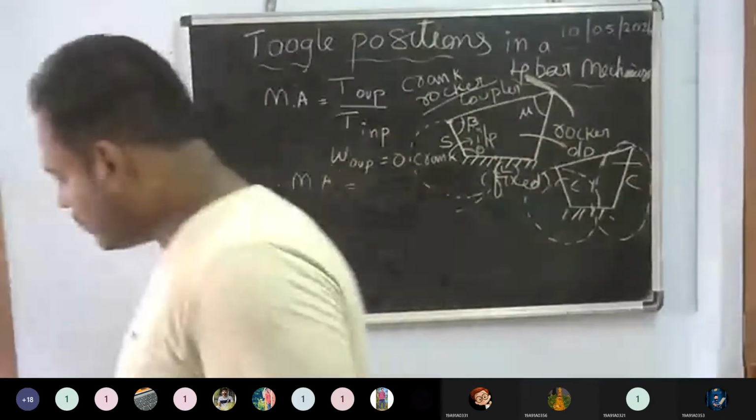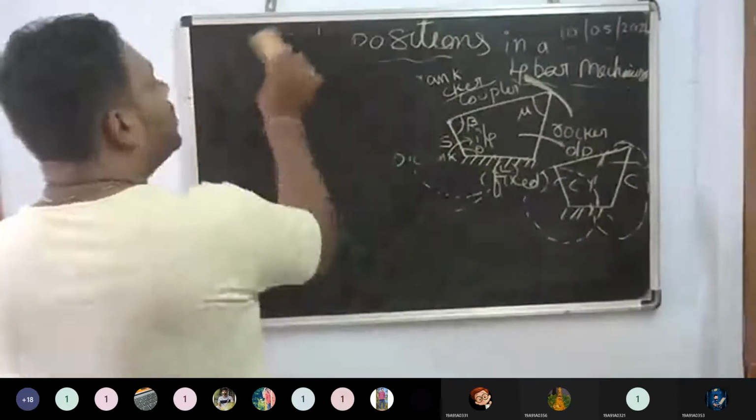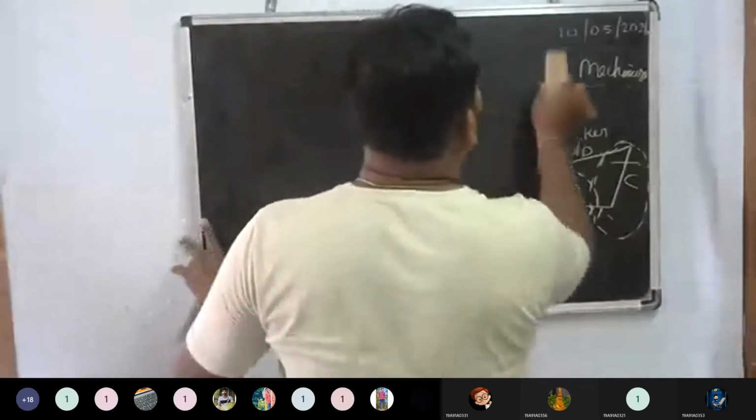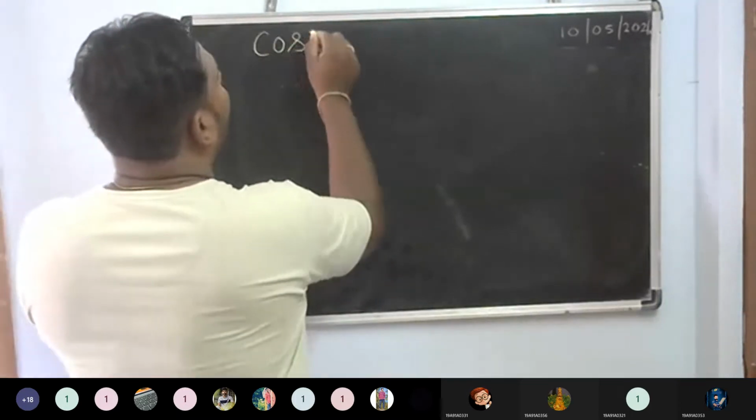Now we'll go on to the transmission angle in a 4-bar mechanism. Before that, I can go for the cosine law. How can you define the cosine law? Then we can go for the remaining topics. First of all, I will define the cosine law. After that, we can go for it. This is very important.